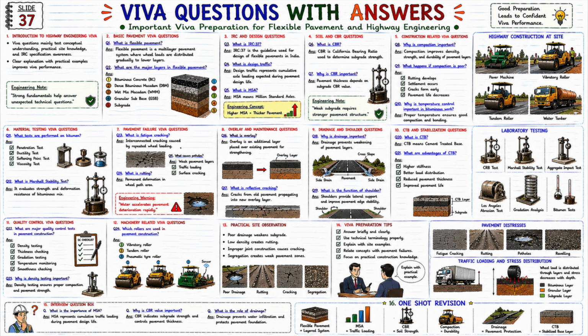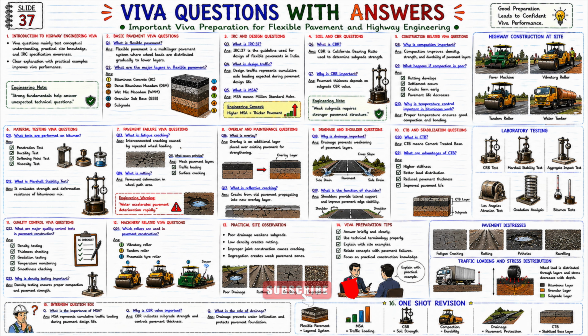Now let us look at the fourth section. 4. Soil and CBR questions. Q6. What is CBR? Answer. CBR means California bearing ratio. It is used to determine subgrade soil strength. Q7. Why is CBR important? Answer. Pavement thickness depends on the subgrade CBR value.